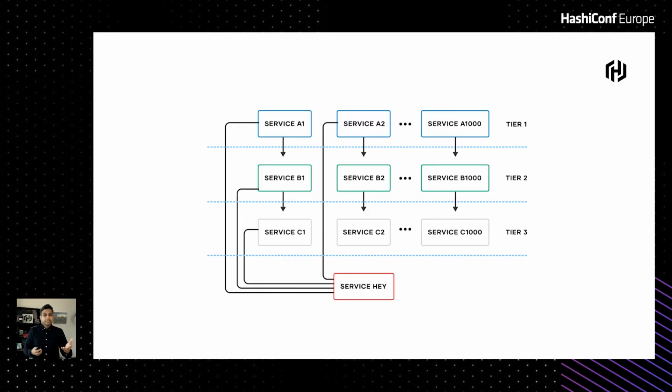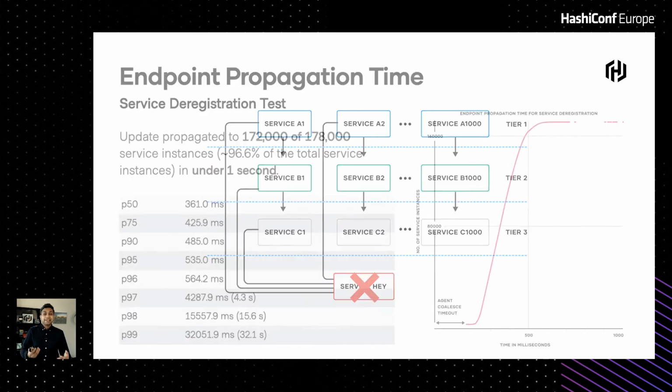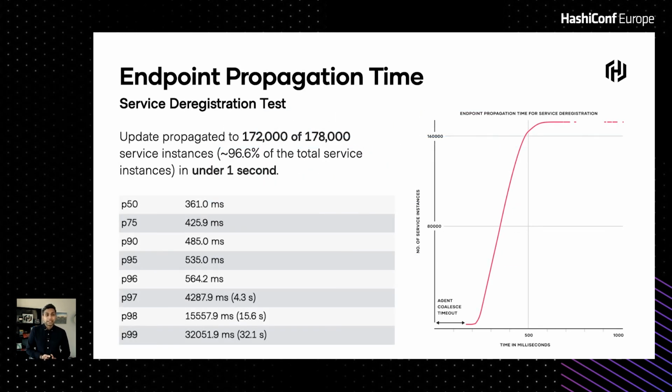So now I want to talk about the results. What were the results when we did the endpoint propagation time test? As I mentioned before, the service hey, which was the common upstream, we just removed it. We deleted that from Nomad. That triggered an update, so all of the 178,000 proxies needed to update their configuration at the same time.